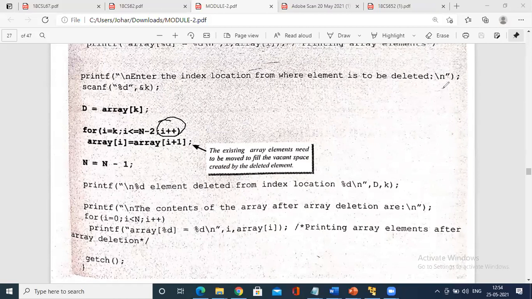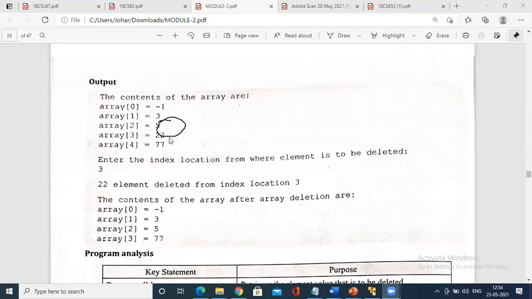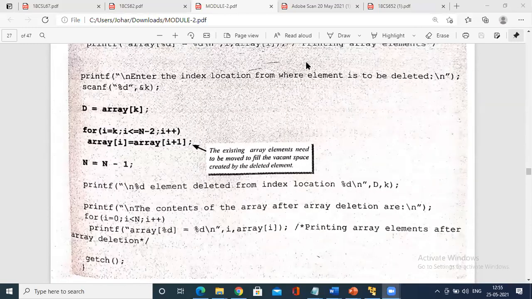For example, if you want to trace this for a while, imagine the element at index 3 is to be deleted, where index 3 is 22, no? So it has to be deleted, right? How do you do it? See here. Now imagine I equals to k, where k is the index of the element to be deleted. The k value is 3 as per the program. So we initialize I equals to k, which is 3.